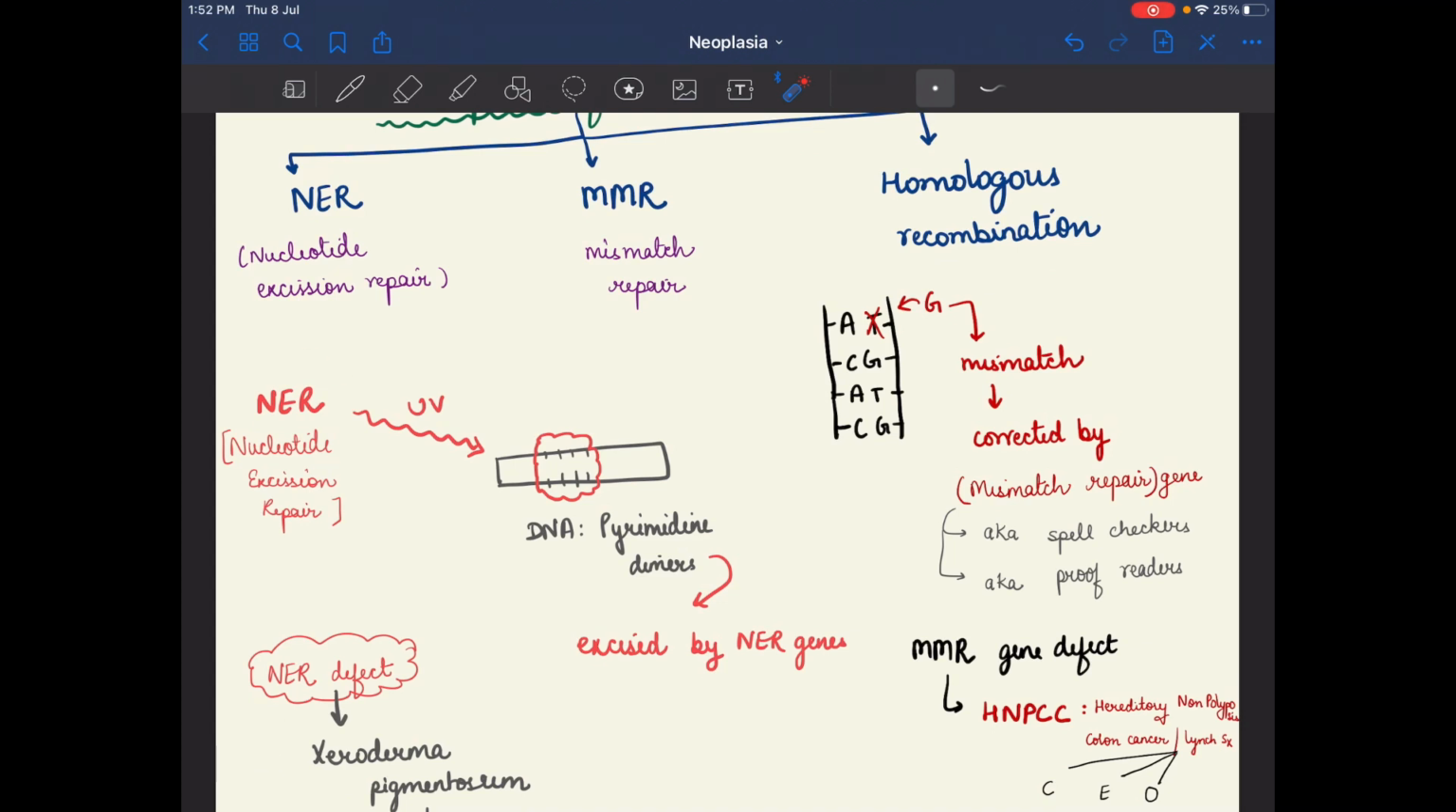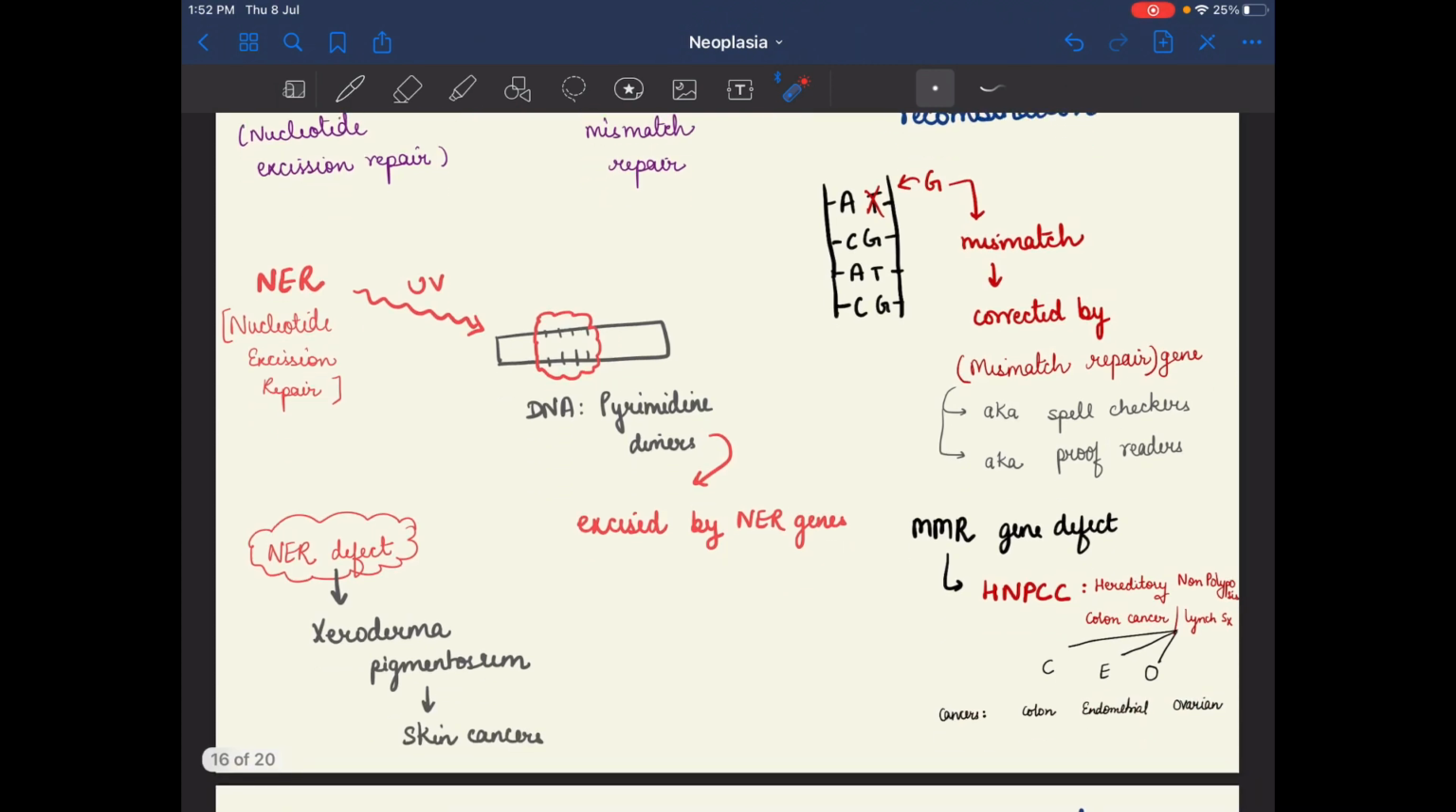Under ultraviolet rays, pyrimidine dimers are formed, which are excised by the NER genes. So if there is an NER gene defect, then skin cancer will occur. Which skin cancer? Xeroderma pigmentosum. Xeroderma pigmentosum occurs by a defect in NER, nucleotide excision repair, meaning there is more and more formation of pyrimidine dimers. Remember it, it is pyrimidine dimers.